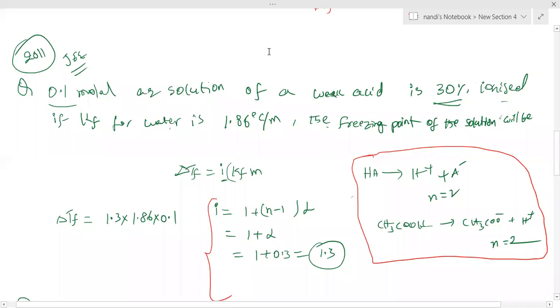Alpha is 30%, means alpha equal to 0.3. They given ionized, alpha is 30%. Correct, 30 by 100, nothing but 0.3. Minus 0.24 degree centigrade. Correct answer, sir.